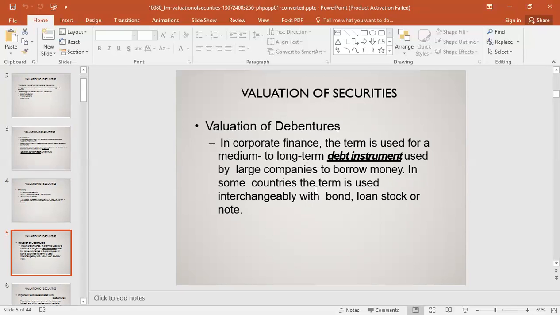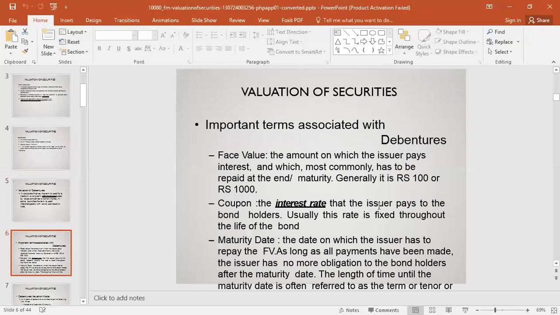In some countries, the term is used interchangeably with bond, loan, stock, or note. An important term associated with debentures is the face value, the amount on which the issuer pays interest, and which most commonly has to be repaid at the end of maturity. It is 100 or 1,000.